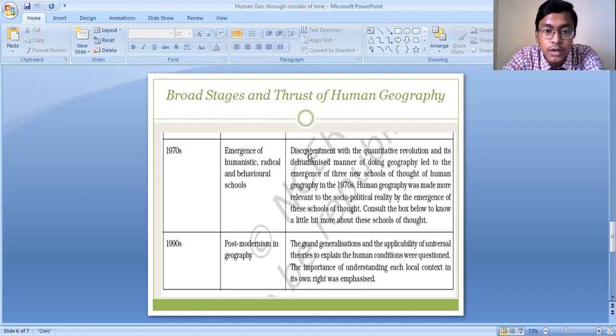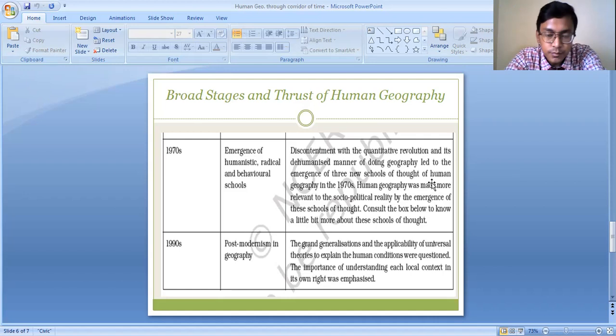So discontentment with the quantitative revolution and its dehumanized manner of doing geography led to the emergence of three new schools of thought of human geography in the 1970s. Before the 1970s, during the 1950s and 1960s, when the approach of human geographers was spatial organization, the period was known as the period of quantitative revolution. Many geographers were dissatisfied with the way people were carrying out geographical studies through the quantitative approach, through statistical techniques and all.